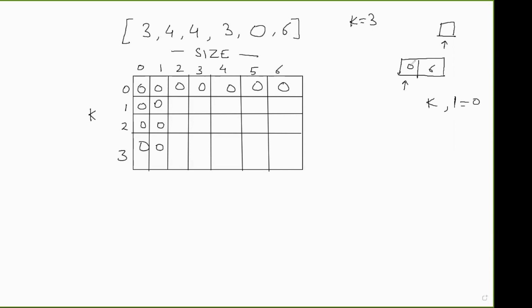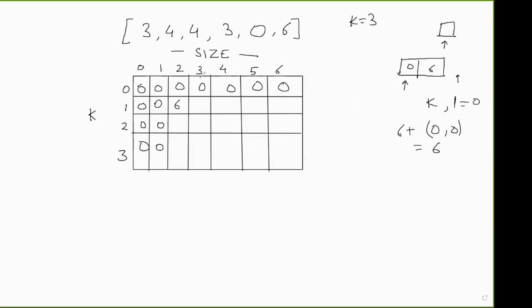But if I buy on this day and sell on this day, the profit is 6 plus the number of transactions left k minus 1 and the size left 0. So 0 comma 0 is 0, which means the profit made is 6. So what's the maximum profit you can make, 6 or 0? 6. So here comes 6.